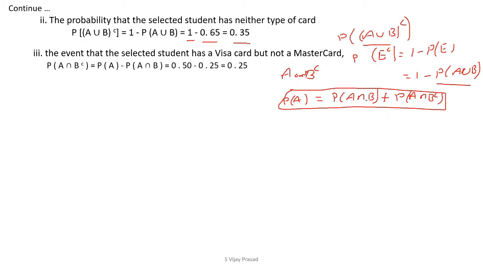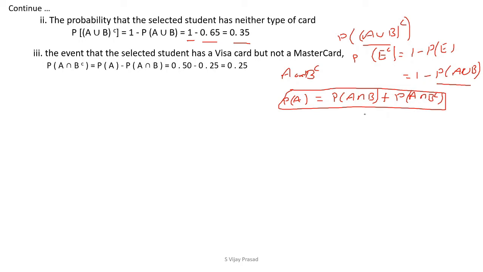Here, A intersection B is the student having both cards. This is the student having only the Visa card but not the MasterCard. This is the formula for the student having only the Visa card, out of the students who are having both the Visa card as well as the MasterCard, and the students having only the Visa card.